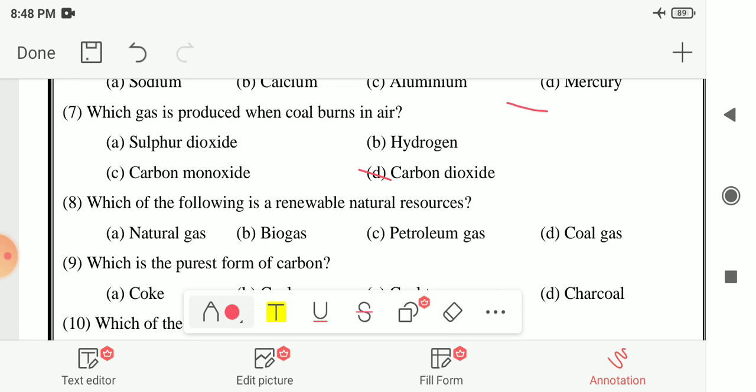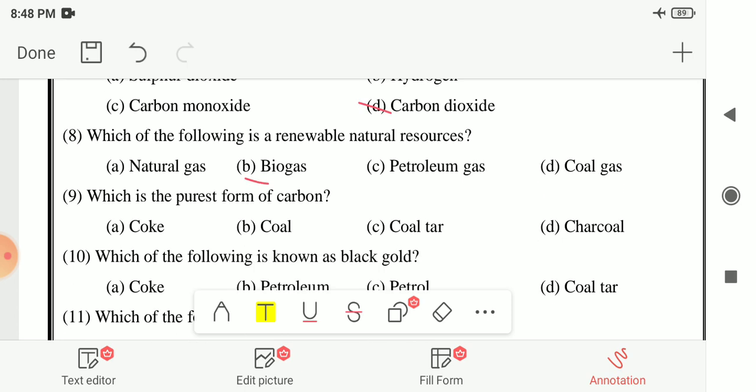Next, 8 number, which of the following is a renewable natural resource? The options are natural gas, biogas, petroleum gas or coal gas. So here your answer is option B, that is biogas. It is the renewable natural resource. That means we can again get back this biogas. It is in the unlimited quantity.